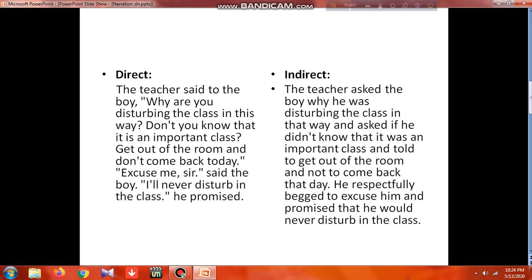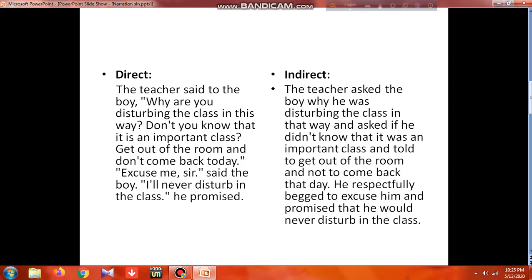So there are two sentences here that the teacher said, and these are two interrogative sentences. The first one has an interrogative pronoun, so it will be as it was, only the other words and tense will be changed. The next one is also an interrogative sentence, but it doesn't have any interrogative pronoun. So in this case we should take "if" or "whether," and for "don't" it becomes "didn't," and the other things change as well.